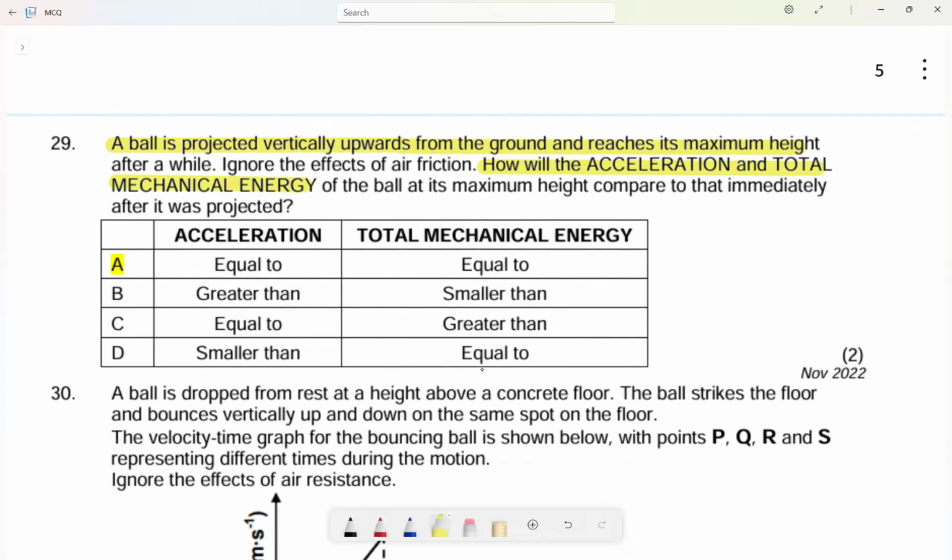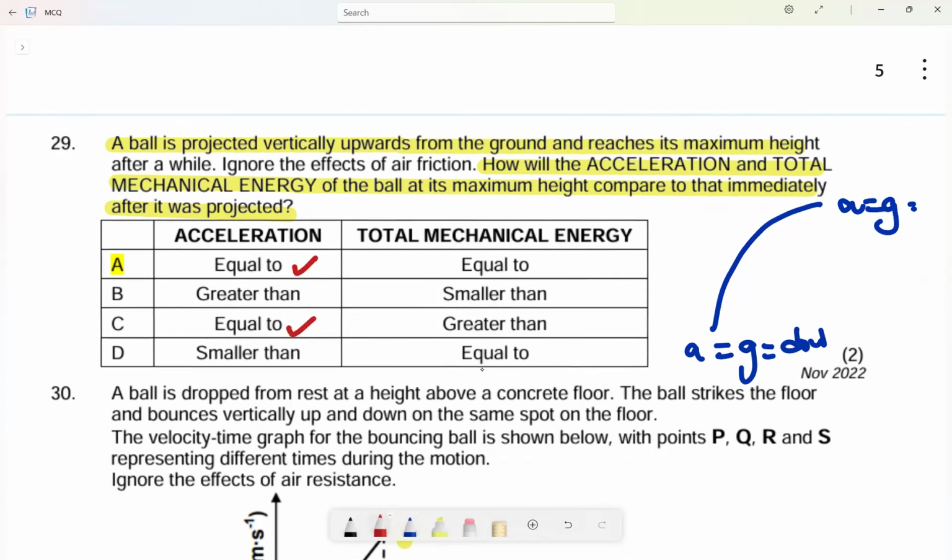It is an isolated system. There's no friction. How will the acceleration and total mechanical energy of the ball at its maximum height compare to that immediately after it was projected? Okay, so they want to know how acceleration will be. Let's say it was projected upwards. We want to know how acceleration is here, and how acceleration is here. We know acceleration is equal to g and it is acting downwards. Here also it is equal to g and it is acting downwards. So the acceleration is constant. The acceleration is the same, so there is no change.